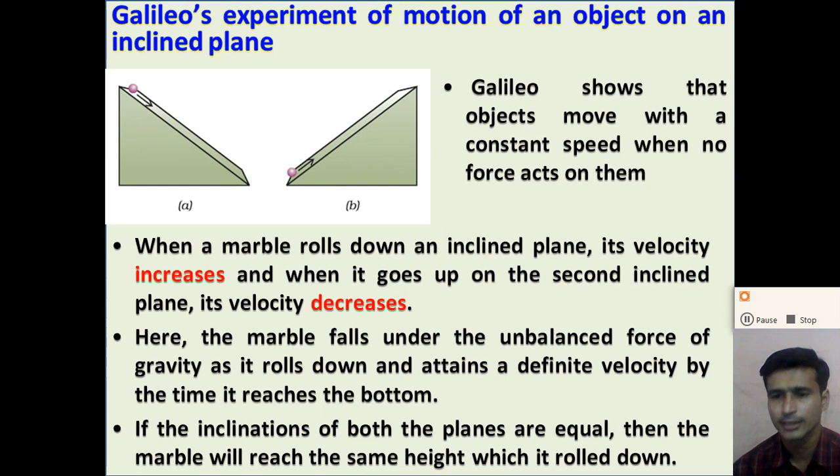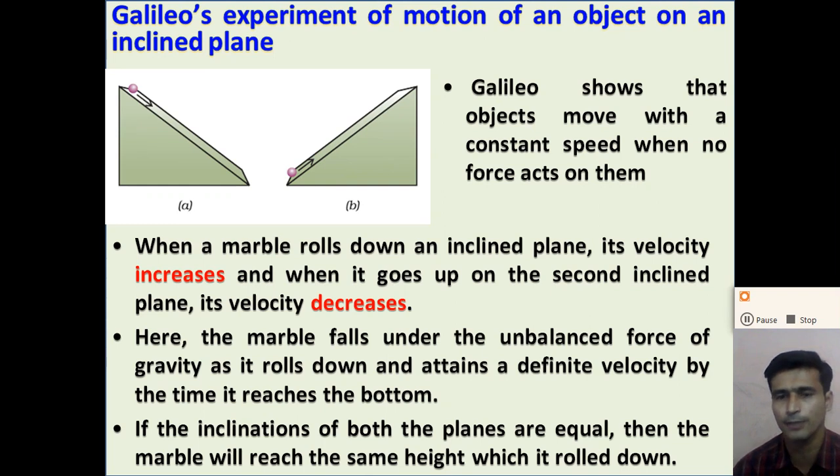So Galileo stated that when an object moves down an inclined plane, its speed and velocity increase, but when it moves up, its velocity as well as speed decrease.